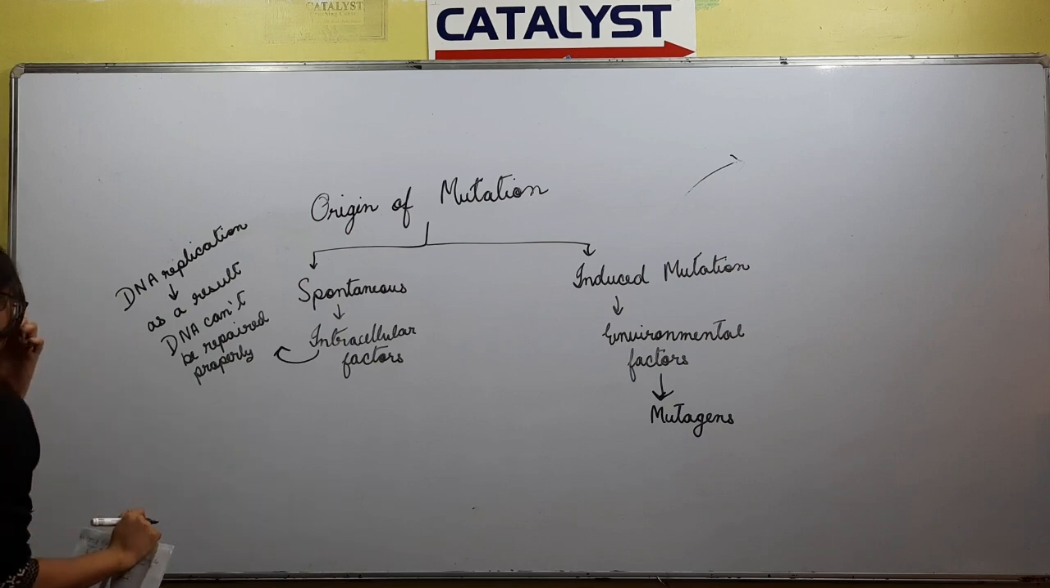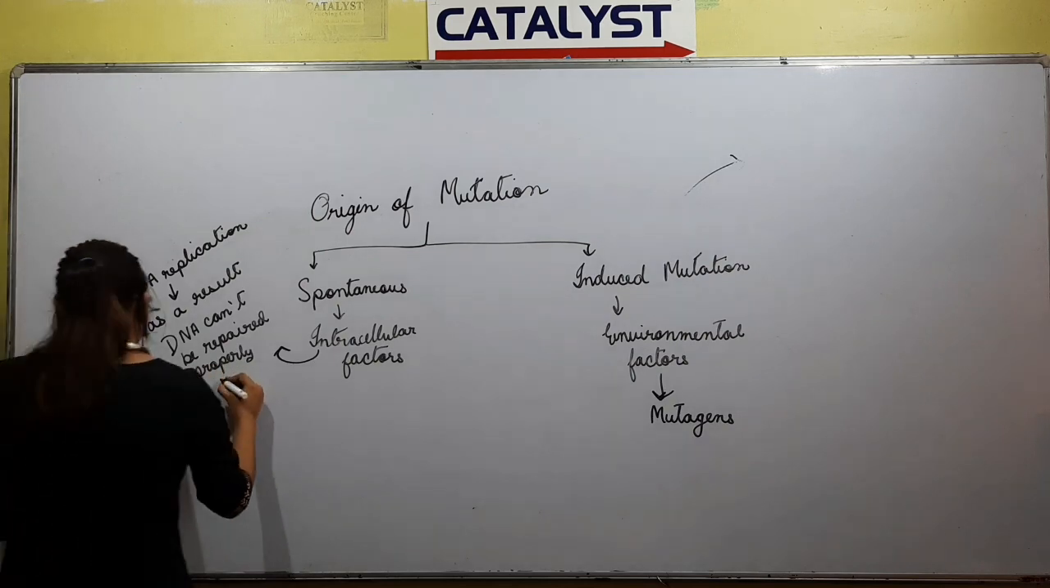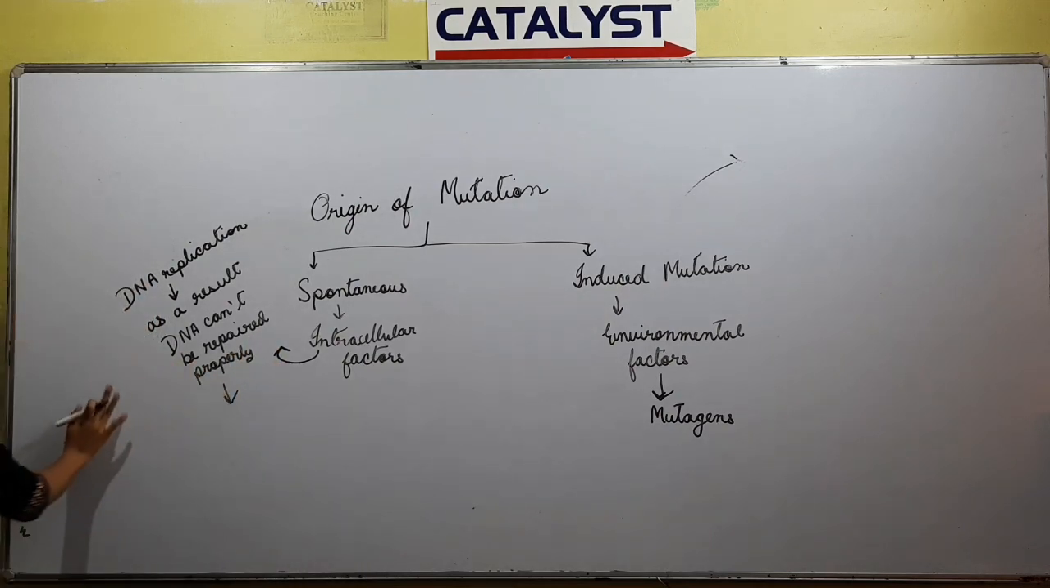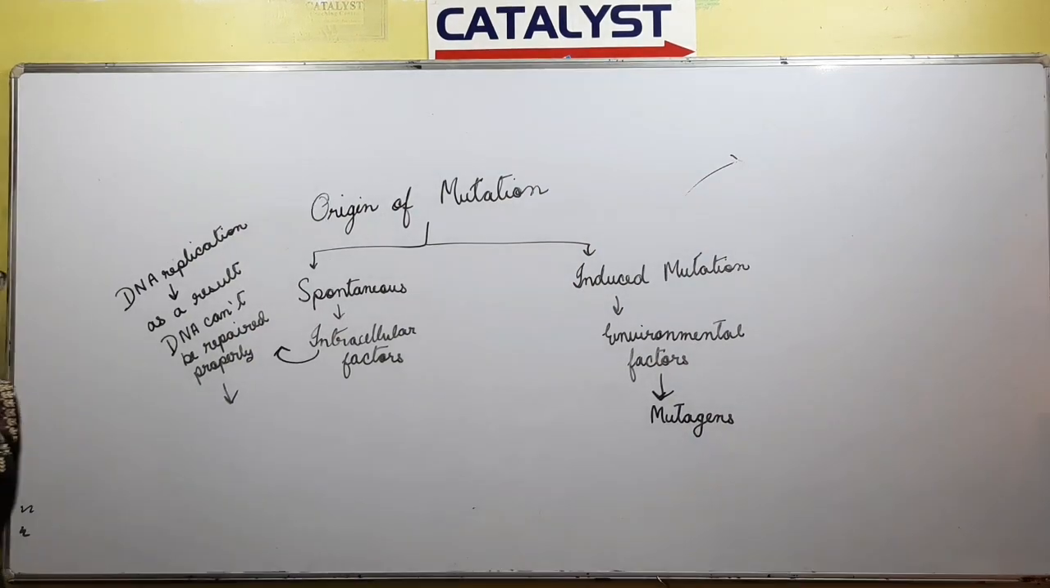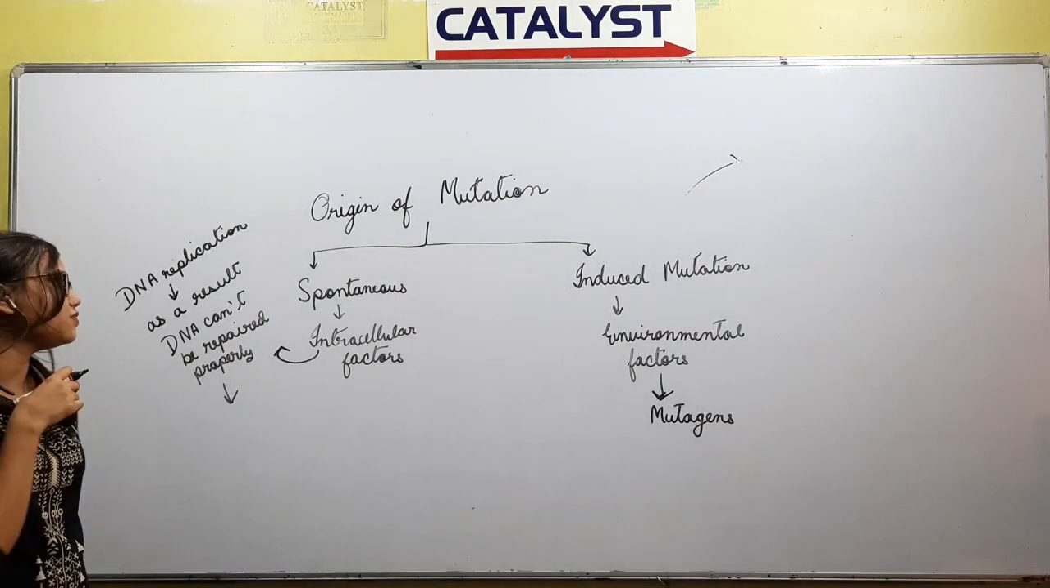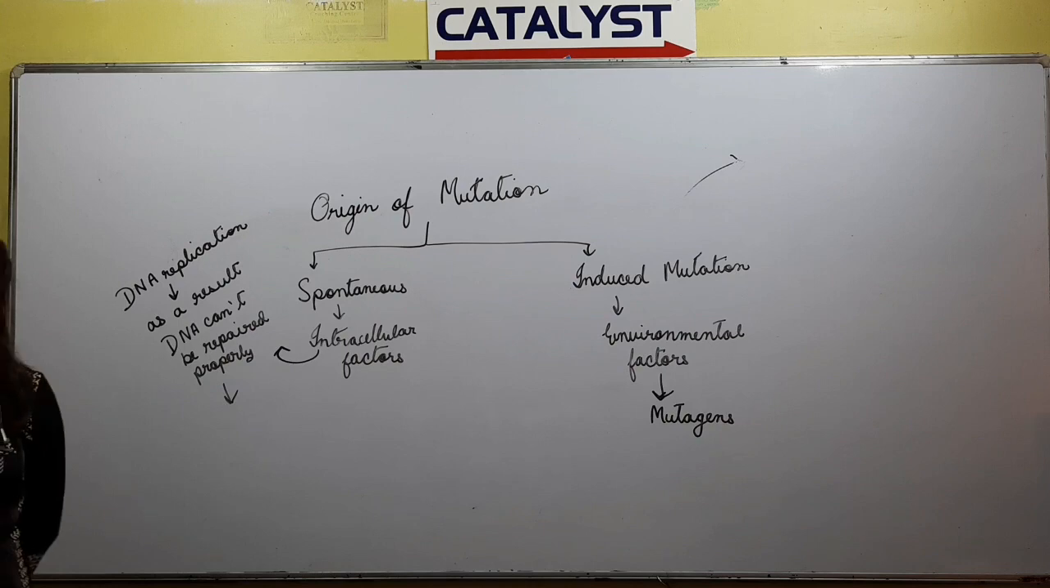So this can give rise to spontaneous mutation. It occurs due to intracellular factors. For example, during DNA replication, the DNA can't be repaired or can't be replicated properly. As a result, it will give rise to damage. So whenever the DNA is damaged, it can't be repaired, and thus it will give rise to mutation. This type of mutation is known as spontaneous mutation.